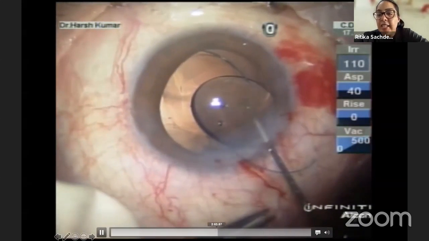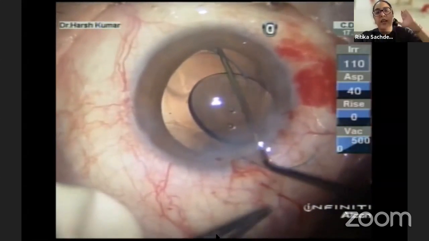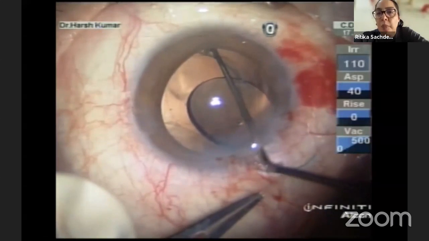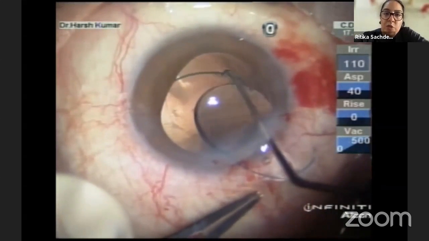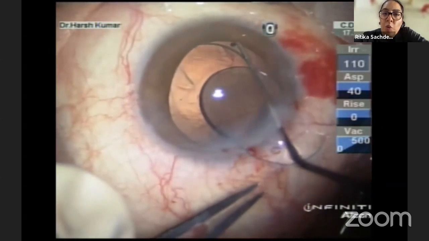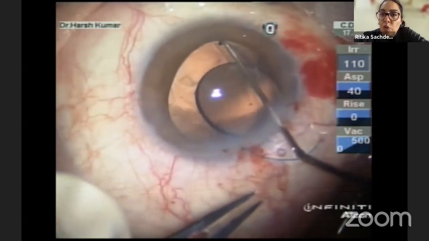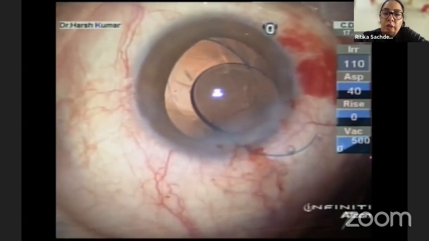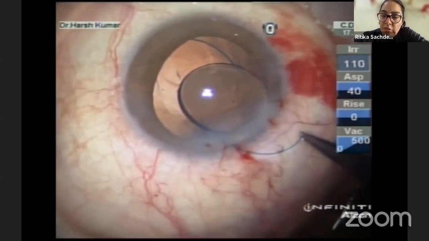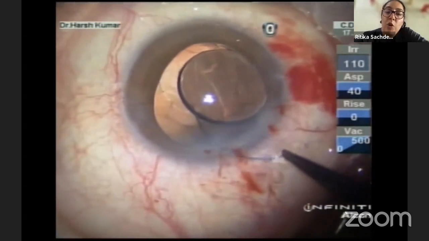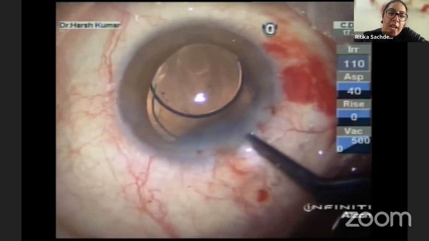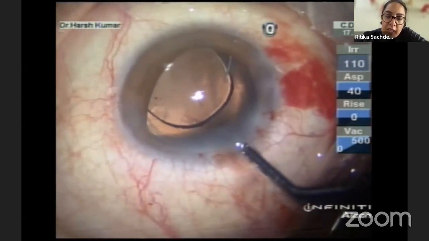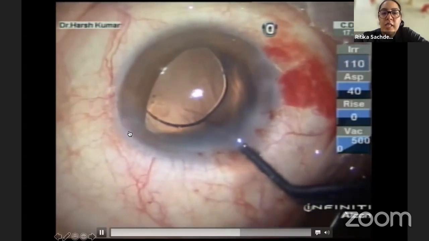Because if one end is dangling out, you will not get an IOL to drop down through the large rip that we have in the posterior capsule. Now, it is important to note that you must have a good visualization, that you are ensuring that the haptics are placed above the rhexis rim. If the pupil at this time is not dilated, do not even hesitate from putting hooks. And you must now dial in the haptic into the sulcus.